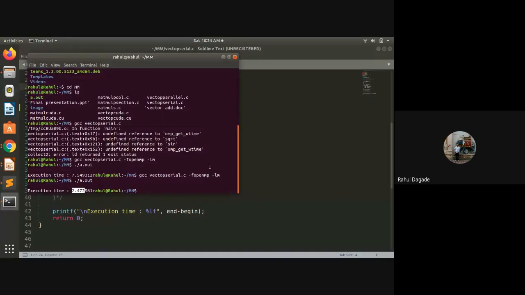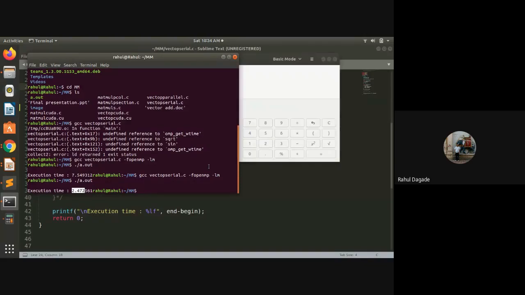So it is almost 1/4 performance or 1/3 performance. 7.5 divided by 4, as 4 cores are there, so it should come out to be around 1.8. But it is coming out to be 2.4. So 2.4, that means if we multiply by 3, we get about 7.2, so it is almost 1/3. It has improved the performance about 3 times.